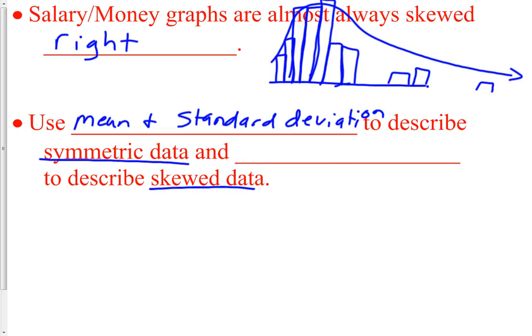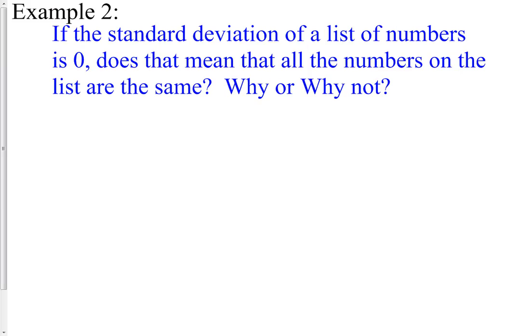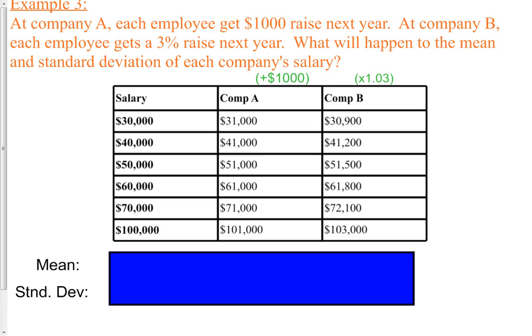So when the data is skewed, we want to use the 5-number summary, which again is the median, Q1, Q3, the maximum and the minimum. So when it's skewed data, we want to use the 5-number summary. When the data is symmetric, we want to use the mean and the standard deviation to describe it. Okay, we're going to talk about this one in class.